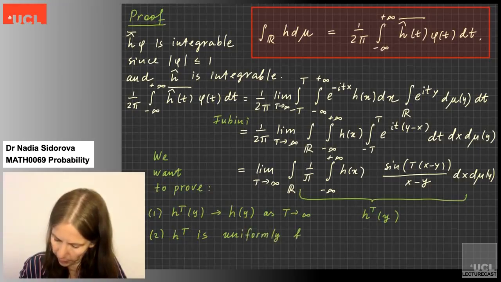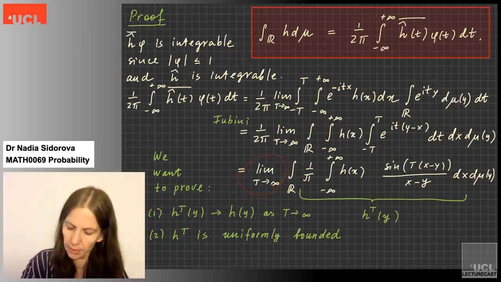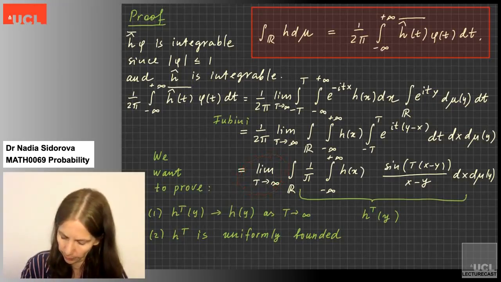Uniformly bounded. So after that, we just apply dominated convergence theorem to this limit.